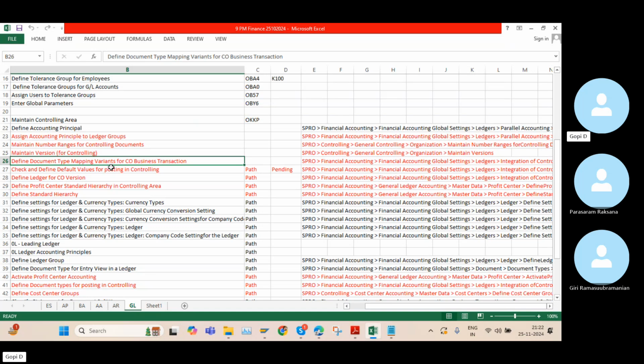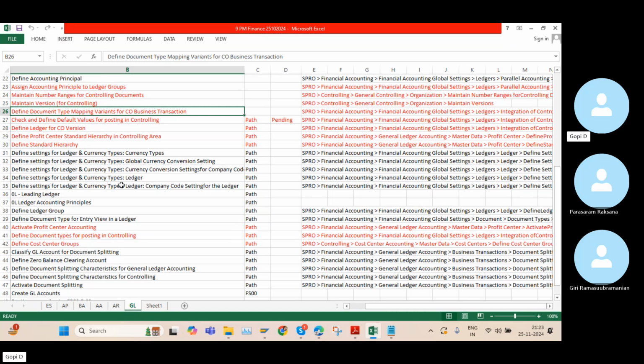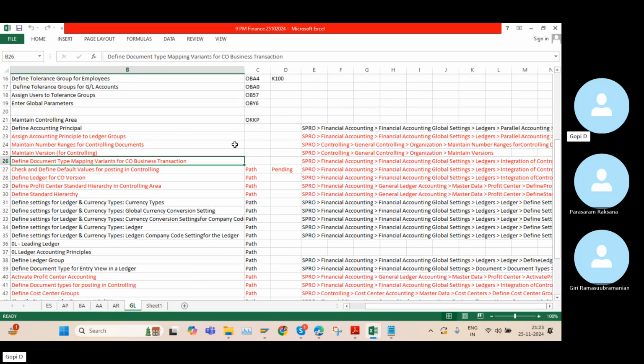But we will cross check. Otherwise, while we are posting the general entry, we get errors, and that time again we need to cross check. That is the procedure. In ECC, we don't have this many settings. Once we did this OKKP, directly we will post the general entry. There is no complexity in the ECC system.